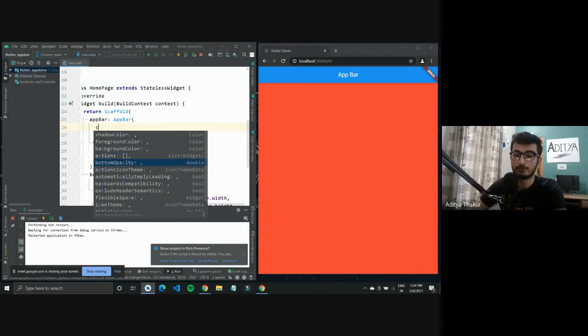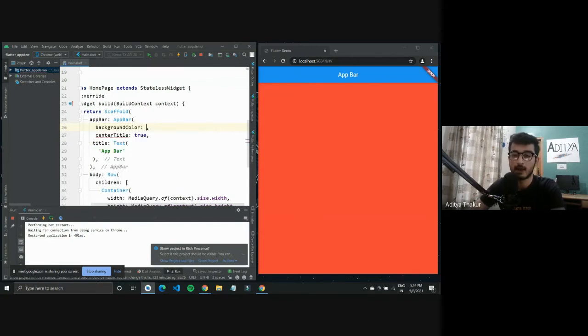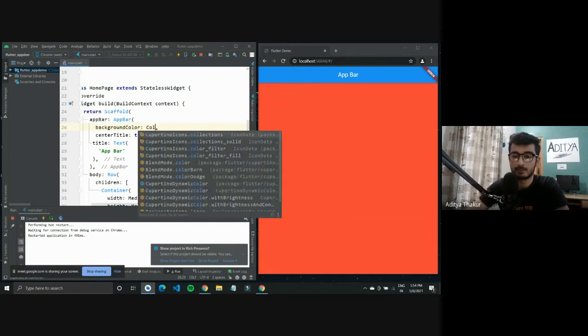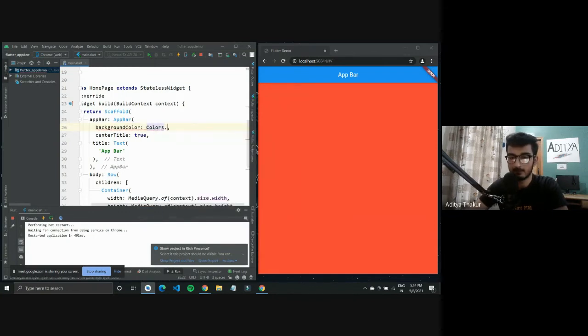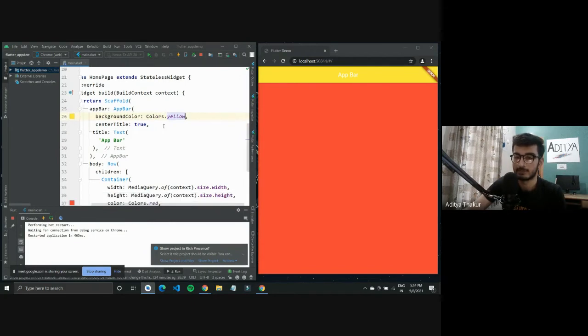Like if I wanted to change the background color, I can simply type in color and I'll get backgroundColor, and give it some color, as in Colors.yellow. That should change the color. So this is how simple it is.